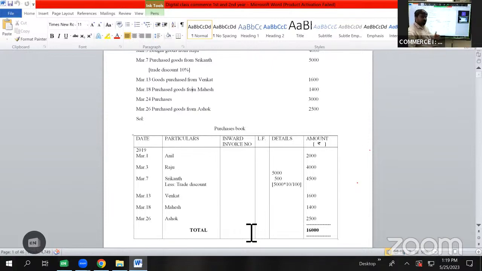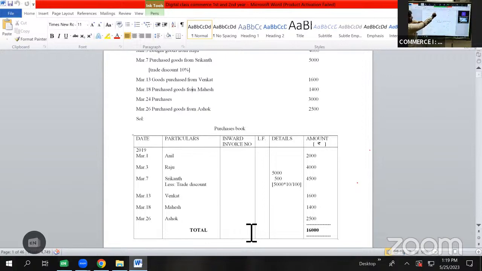So what is the total amount that we are required to pay to our creditors? Then the answer is 16,000. So we need to remember the format for the purchases book. The format for the purchases book is date, particulars, inward invoice number, LF, details, amount, rupees. So we just need to write the date in the date column.